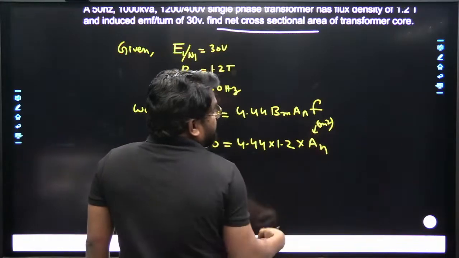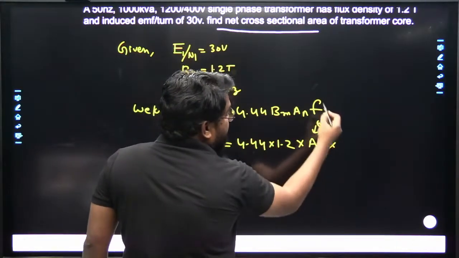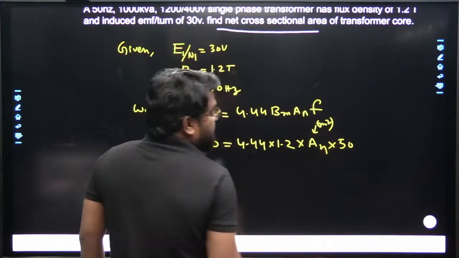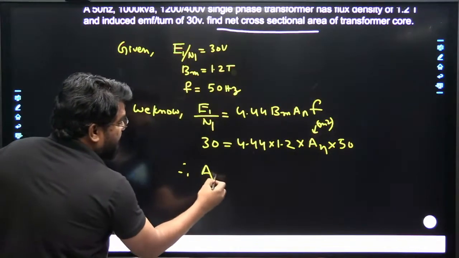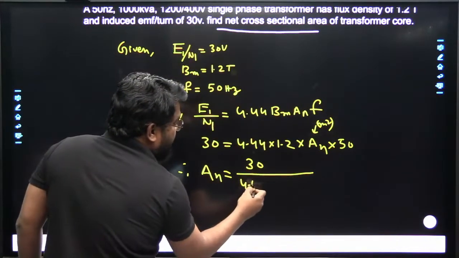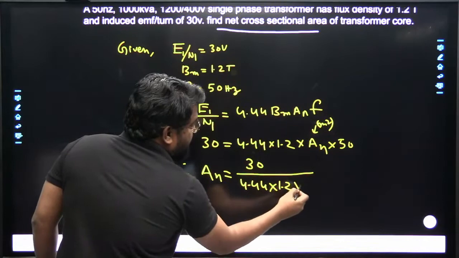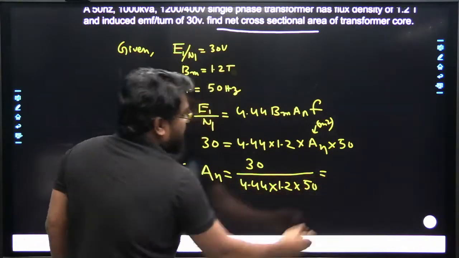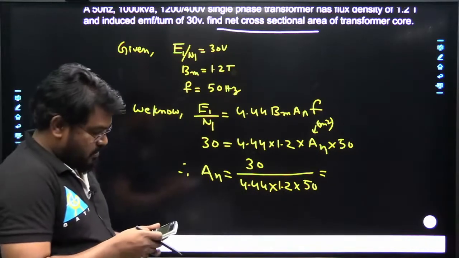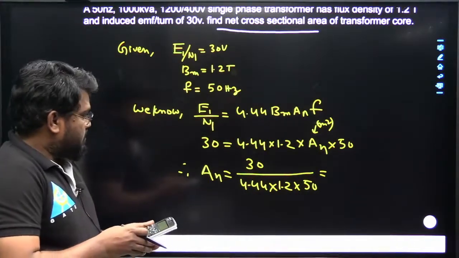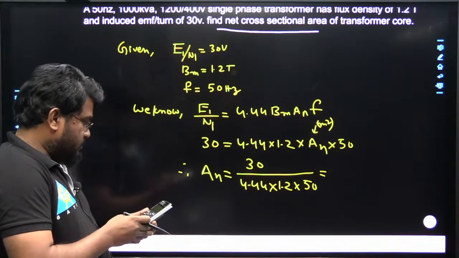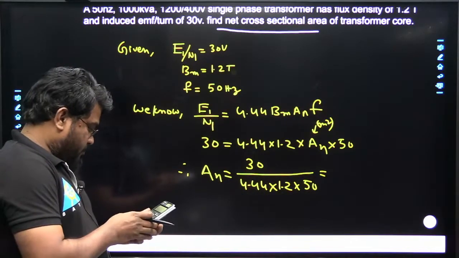Multiplied by the frequency, 50 Hz. Therefore A is equal to 30 divided by 4.44 into 1.2 into 50. Now calculate this part. 30 divided by 4.44.